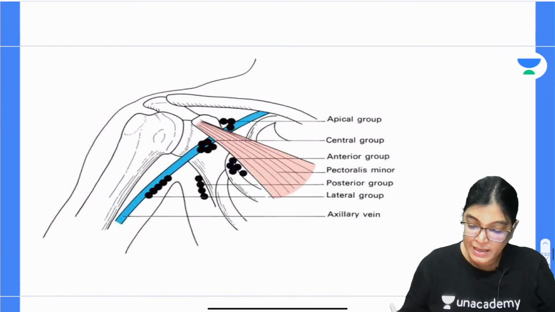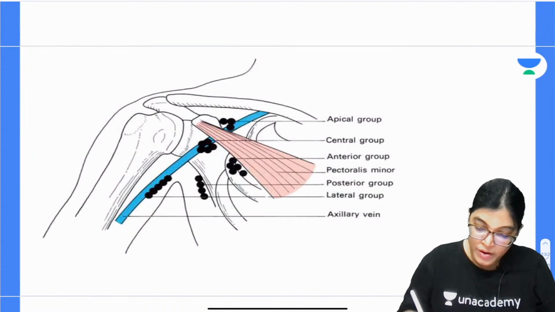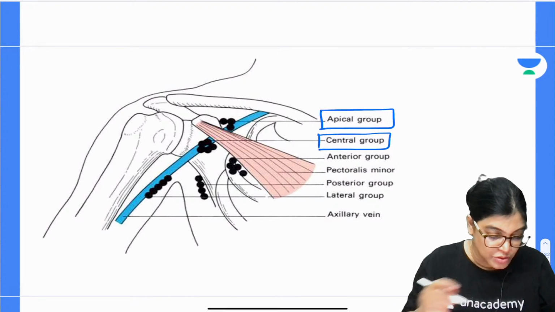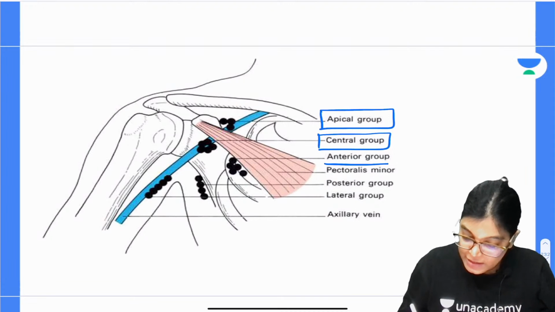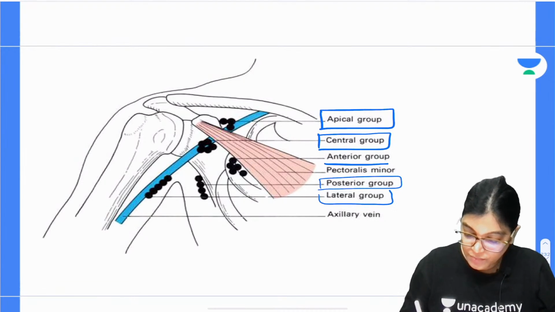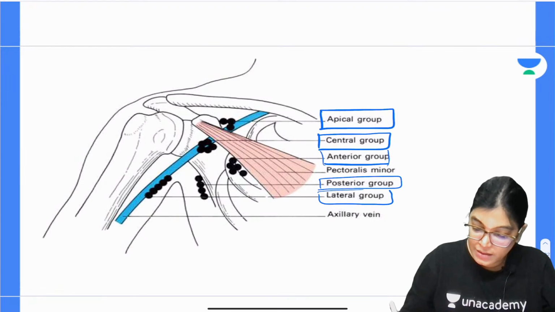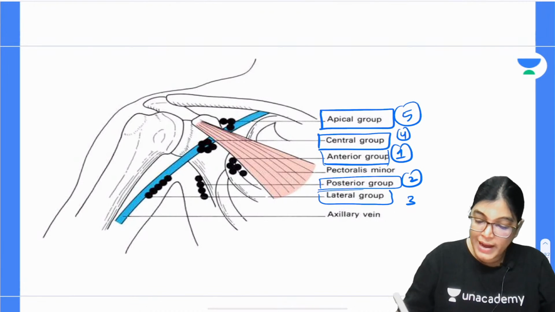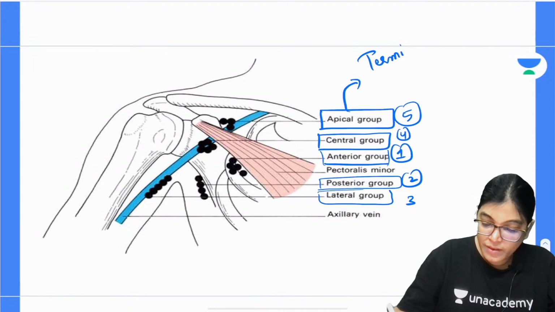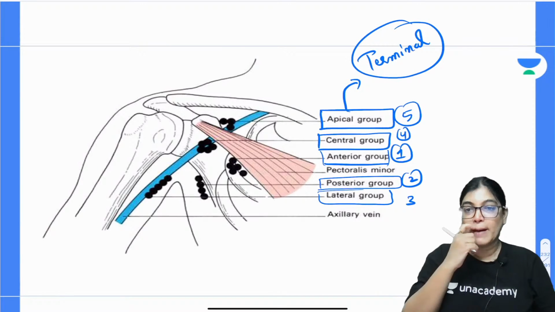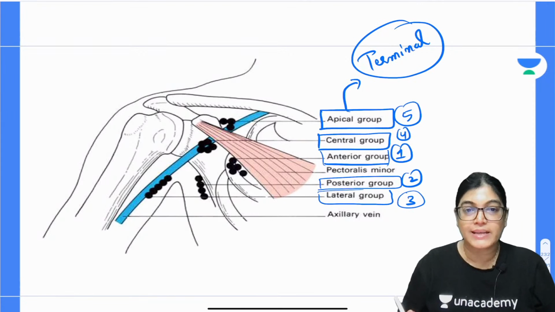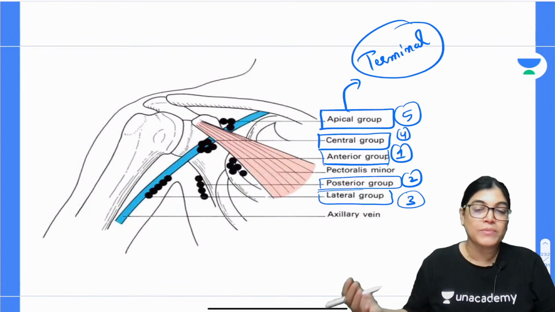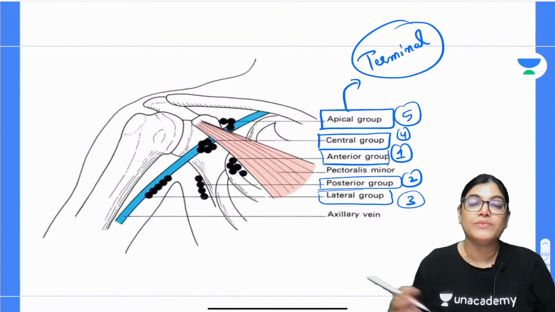In this diagram you can see there are 5 groups: apical, central, anterior, posterior and lateral. Apical is the terminal part of the axillary lymph nodes, because all the lymphatics from the subsequent groups, that is from the anterior, posterior, central and lateral, will drain into the apical.